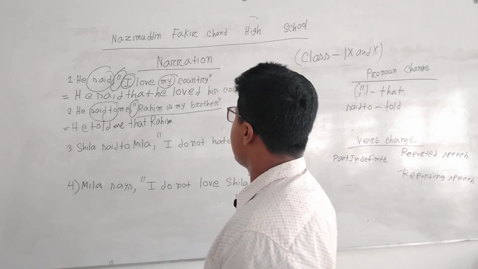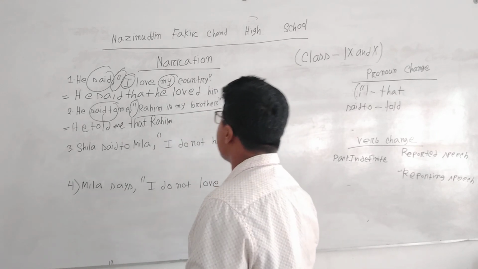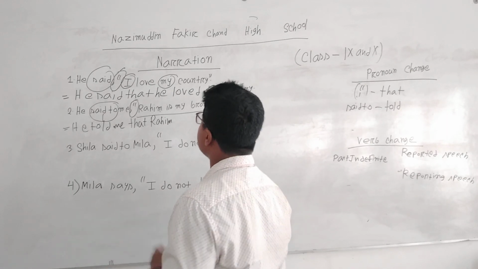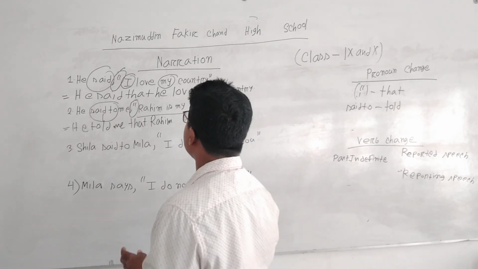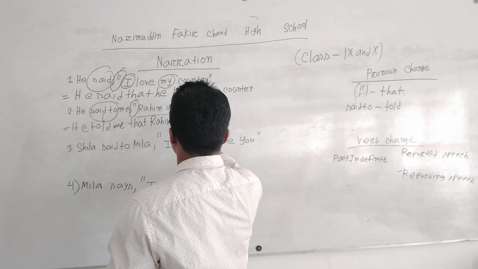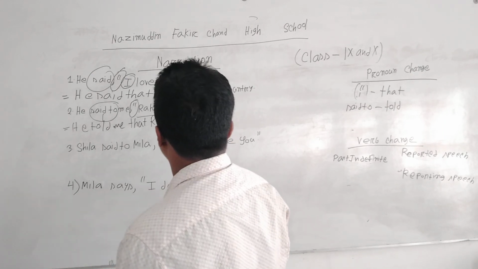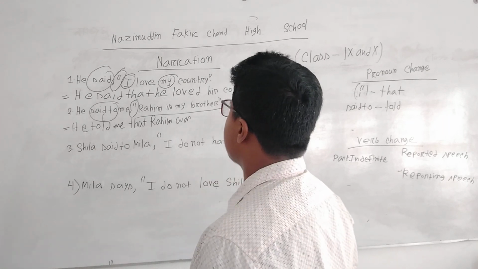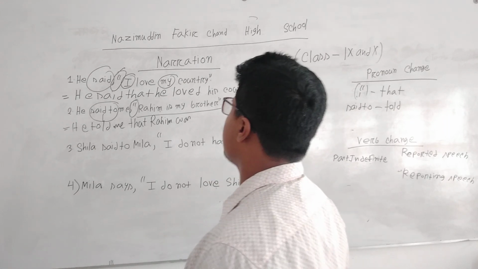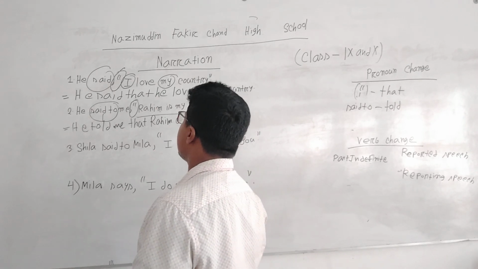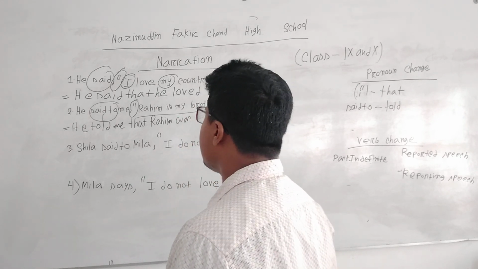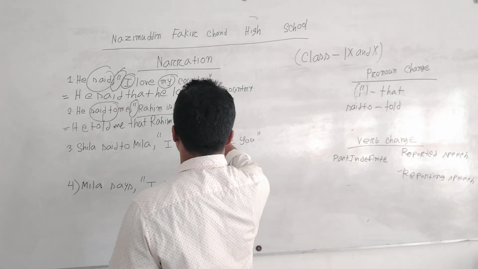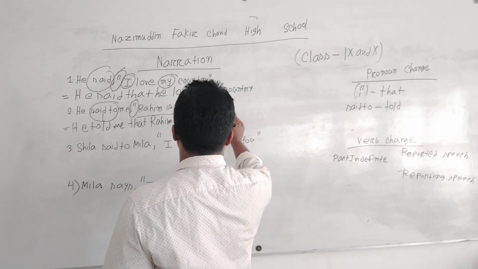Now here this is a present indefinite tense. We have to convert it into past indefinite. So, he told me that Rahim was. Now here is also "my brother." So "my" depends upon the reporting speech subject. Here the reporting speech subject is "he," so its objective form will be "his," and then brother.